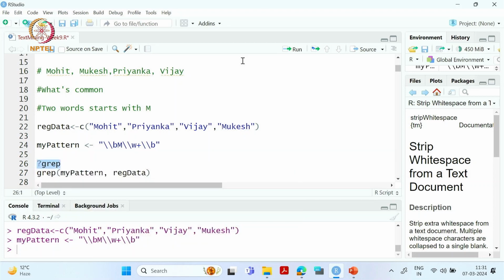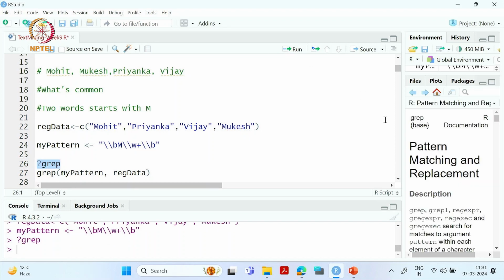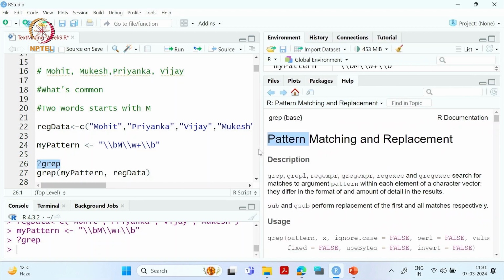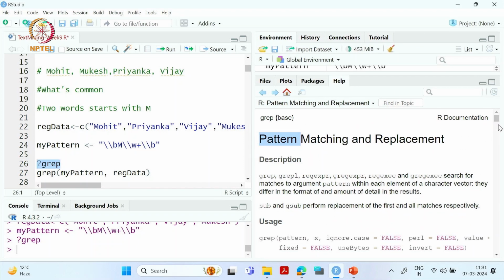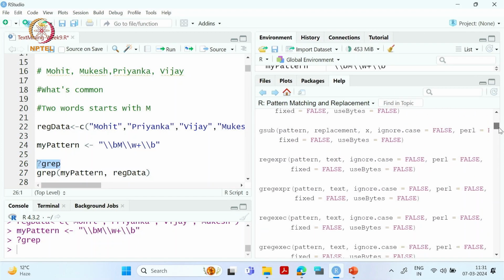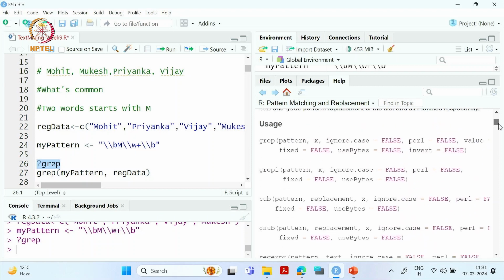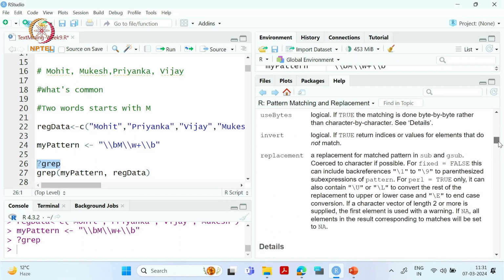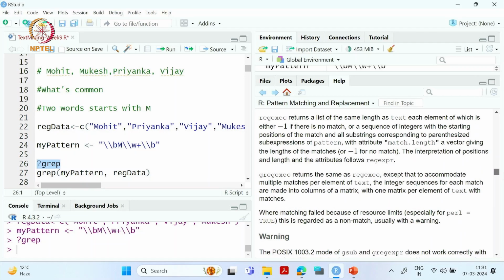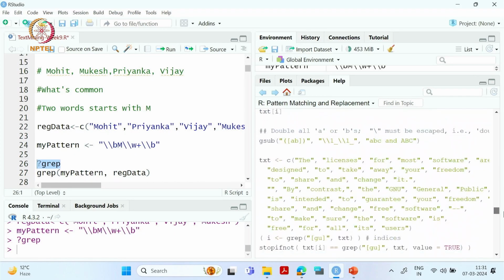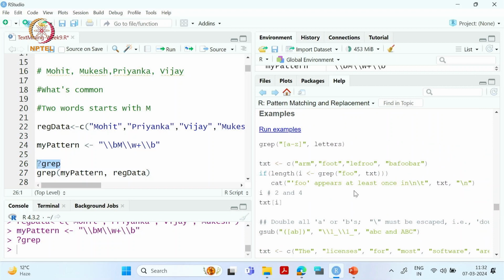If I do it like this, the help is there showing how to use it. We have to give the pattern, and then we have to give that particular data set, where x is the data set. We have examples also. So this is an example.